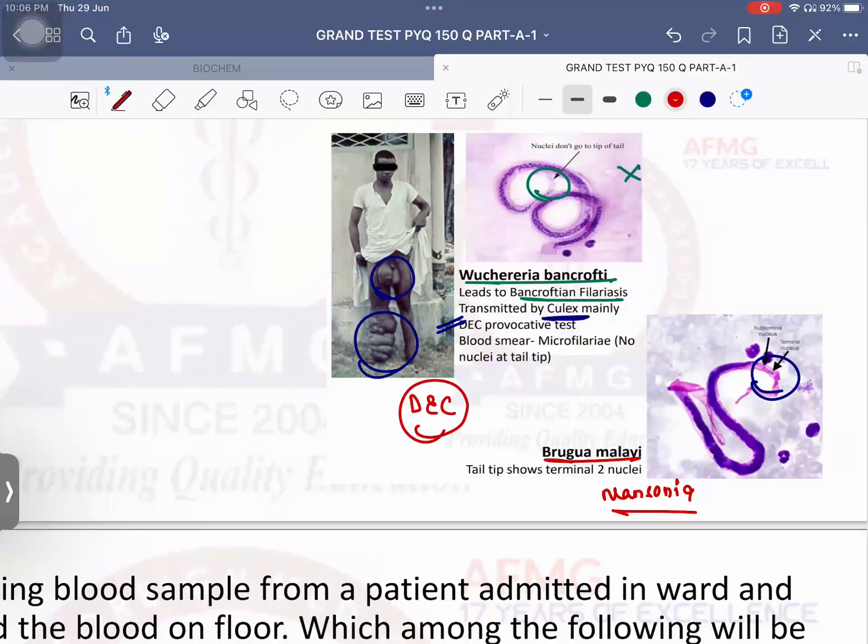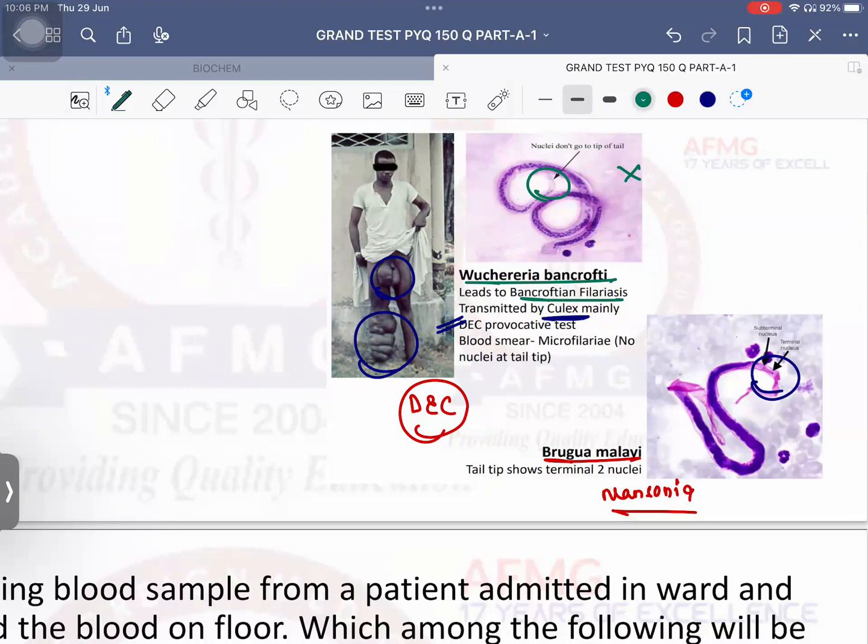Please remember that. Usually, previous year question: microfilaria in cases of filariasis are not present in which secretion of the body? Saliva. Please remember, these filariae will never infect the salivary glands. Therefore, it will never be present in the saliva. It can be present in urine, semen, blood, everywhere except saliva. Okay? And test is usually blood sample is collected at what time? Night time, 8:30 p.m. to 12 a.m. because they are nocturnal in habitat.